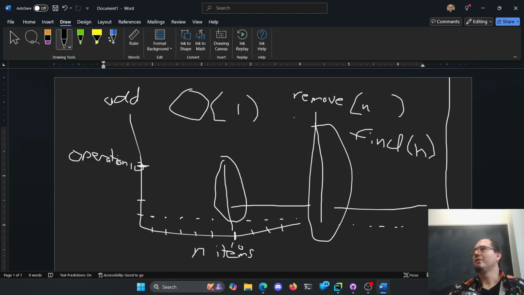Worst case performance is generally good to know, right? What's the worst possible speed this could happen in? And our worst case is definitely going to be n, because I have to copy n items. I hit the point where I'm out of room, I have to double. Now it's going to be slow. So worst case is good to know.